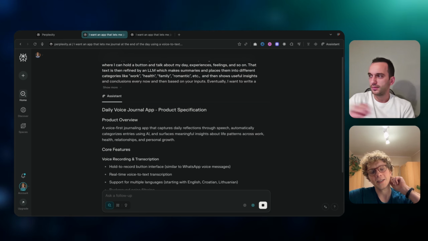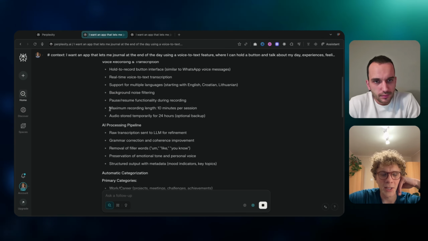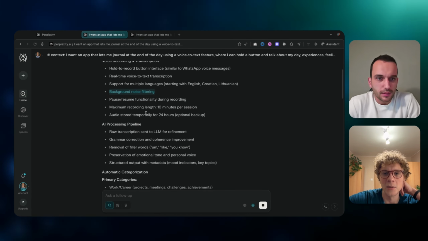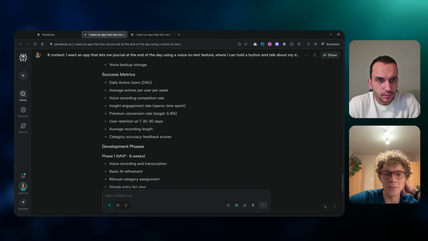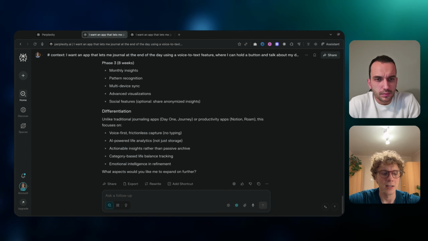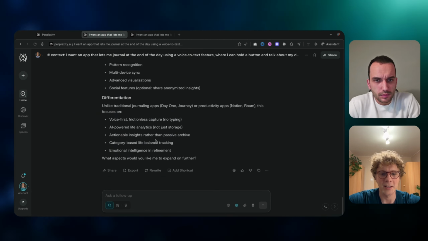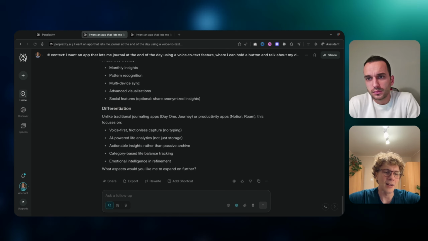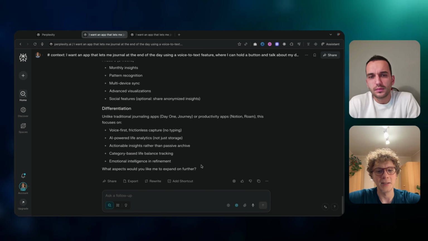So it's gonna give me a detailed description of this app. Now it's adding some stuff that I never actually defined, like maximum recording length. I never talked about that. Background noise filtering. I never mentioned that, maybe I don't want that. I take it as my fault because I didn't define the product specifically enough. So the AI is filling in the blanks and kind of hallucinating and giving its input on making the app. I like to give as much human input into the prompt as possible and leave only a little bit to the AI to express its creativity.